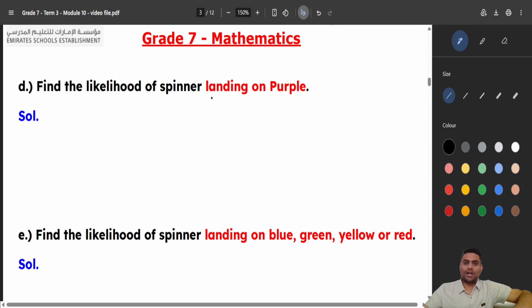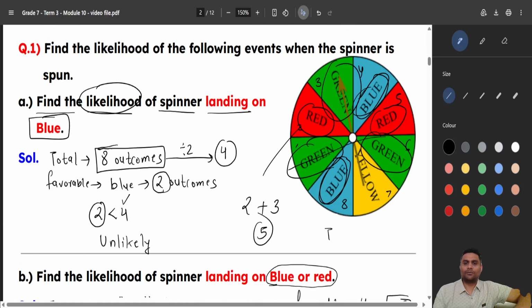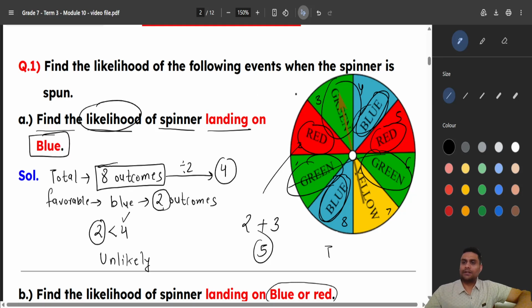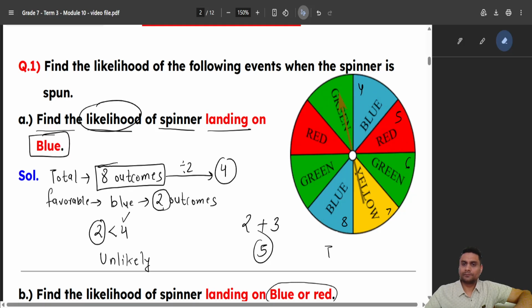Next, the chances of landing on purple color. Which color do I want? Purple color. Yes. So now if you check carefully in this spinner, do I have any purple color? Check. We have blue, green, red, yellow, but there is no purple color, right?